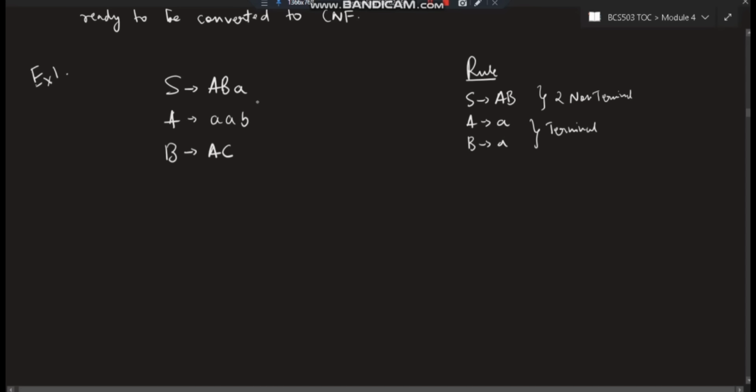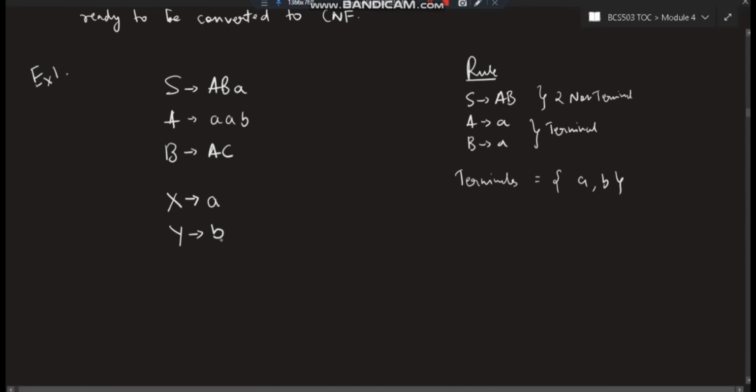Okay, what are the terminals here? Make a set of terminals: A and B. A and B are the terminals. So for each terminal, define a production. X goes to A, like that you define for A, and Y goes to B, like that you define for B. Okay, now after defining X and Y, you have to substitute X for A and Y for B.